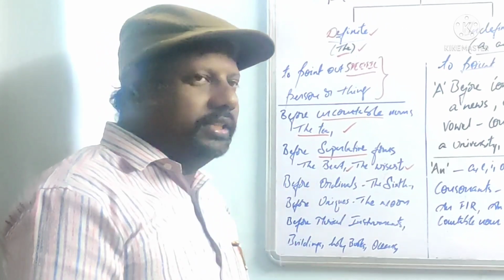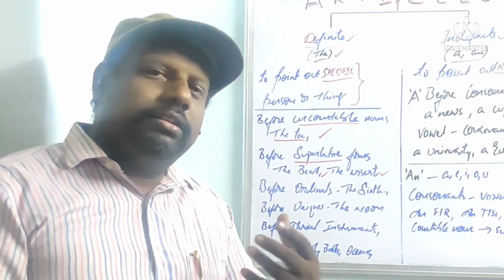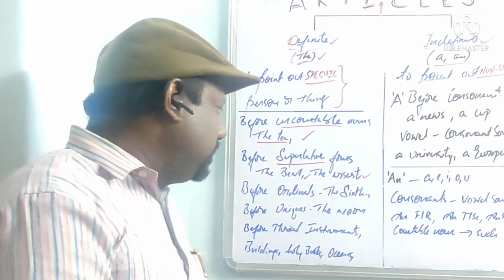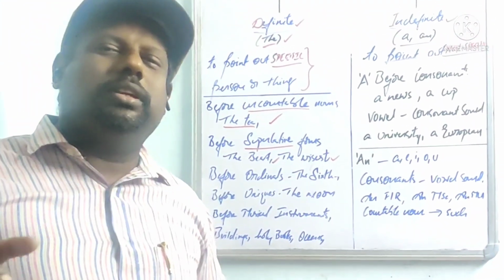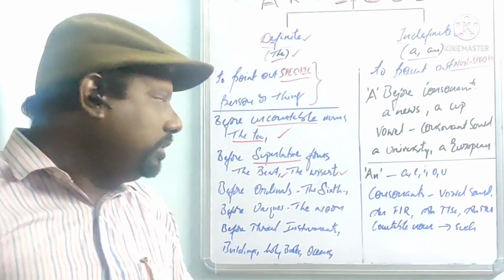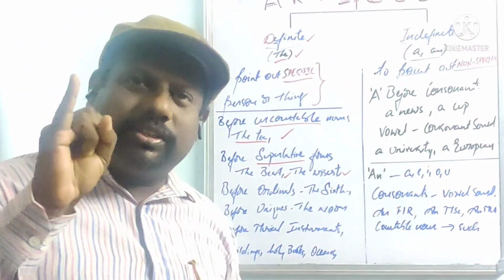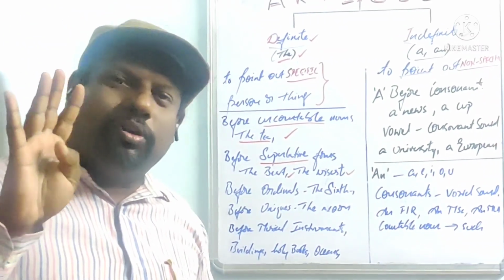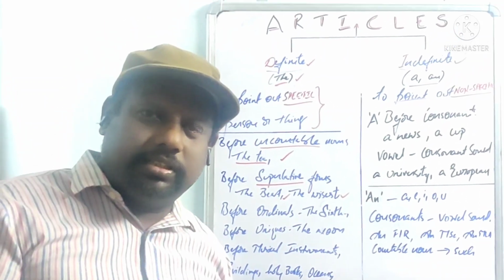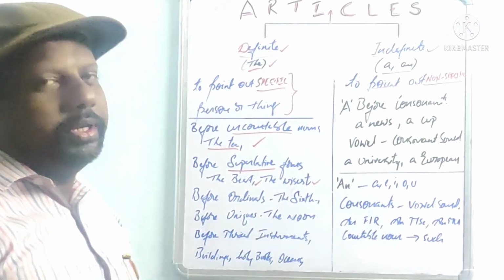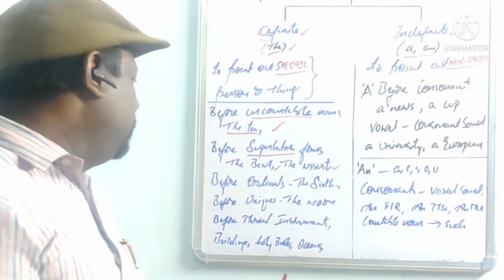And before ordinals. Ordinals means numericals. Here ordinals means the sixth, first, second, third. 1, 2, 3 are numbers here, but when we call them first, second, third, fourth, sixth, they are called ordinals. Understood? Before ordinals we will be using "the".